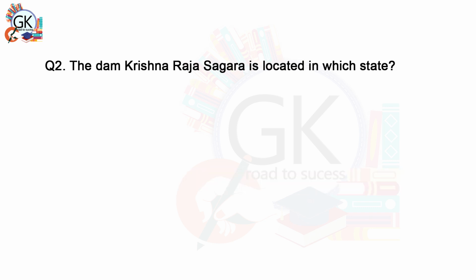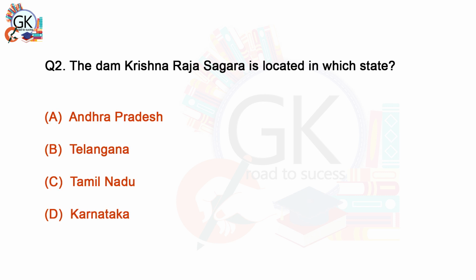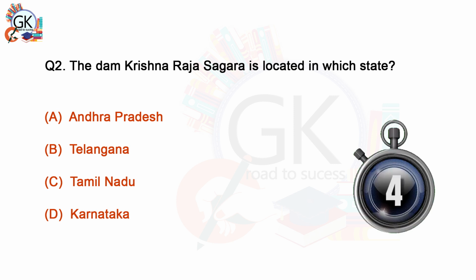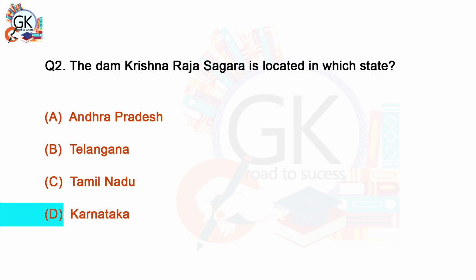The dam Krishna Raja Sagara is located in which state? A. Andhra Pradesh. B. Telangana. C. Tamil Nadu. D. Karnataka. D. Karnataka.